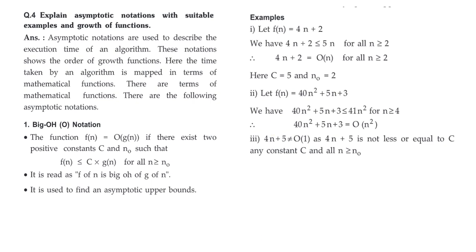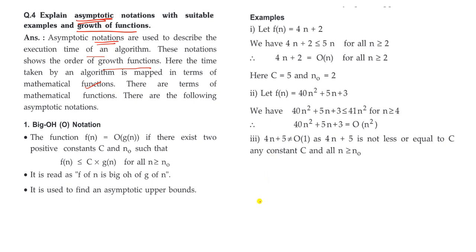and the next important topic in algorithms is growth of the functions. How can you find the growth of the functions? With the help of asymptotic notations. We can describe the execution time of an algorithm with the help of these notations. These notations show the order of growth of functions. How much time is taken by an algorithm is mapped in terms of mathematical functions, so there are some asymptotic notations we have.